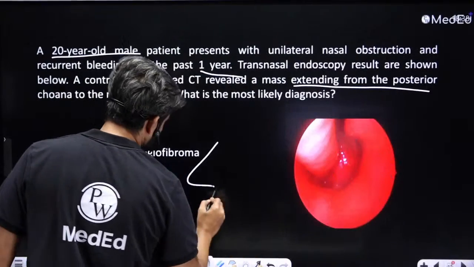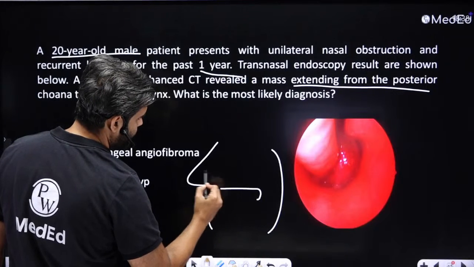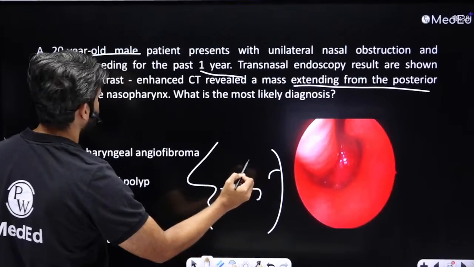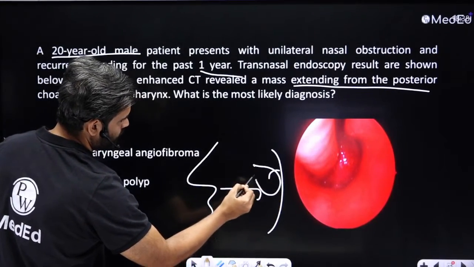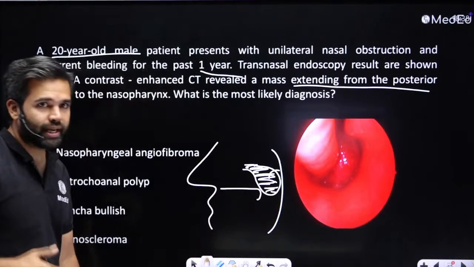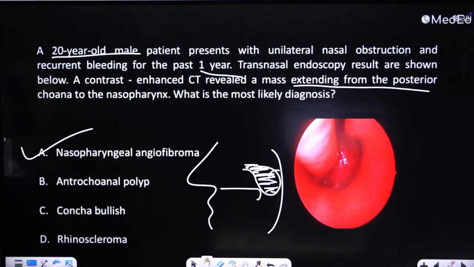So if this is the nose, and this is the palate, the mass is extending from this area, from the posterior choana. So this area is the choana. From the choana to the nasopharynx, like this, the mass is coming out. The mass is not originating from the wall of the nasopharynx. So this is nasopharyngeal angiofibroma.